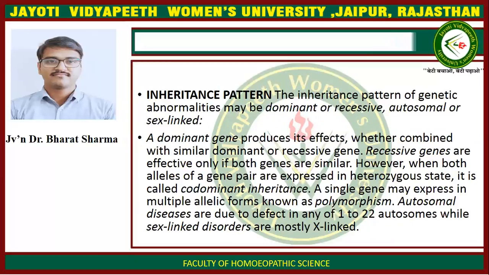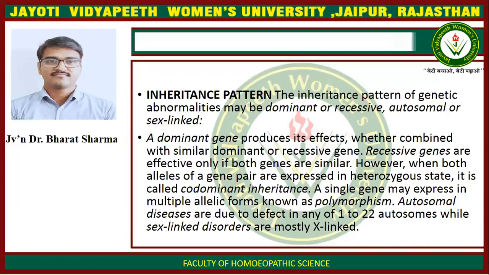Inheritance pattern. The inheritance pattern of genetic abnormalities may be dominant or recessive, autosomal or sex-linked. A dominant gene produces its effect whether combined with similar dominant or recessive gene. Recessive genes are effective only if both genes are similar. However, when both alleles of a gene pair are expressed in heterozygous state, it is called codominant inheritance. A single gene may express in multiple allelic forms, known as polymorphism.